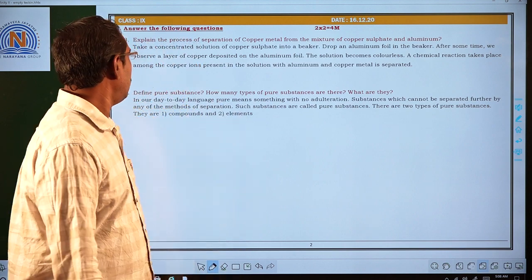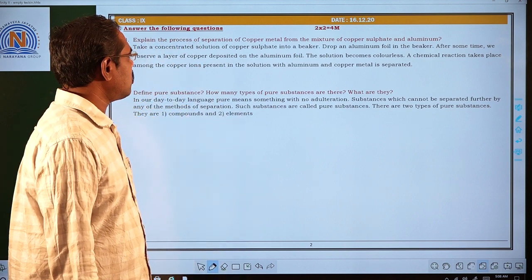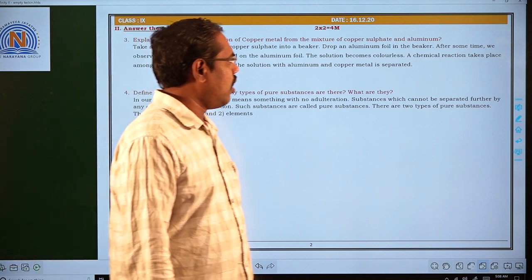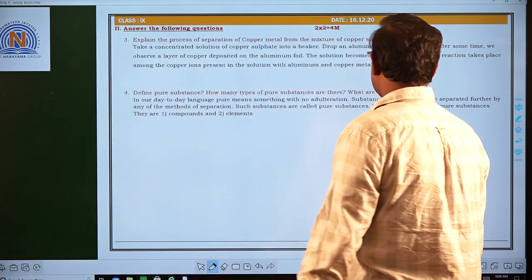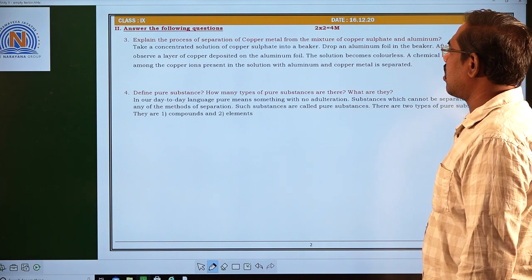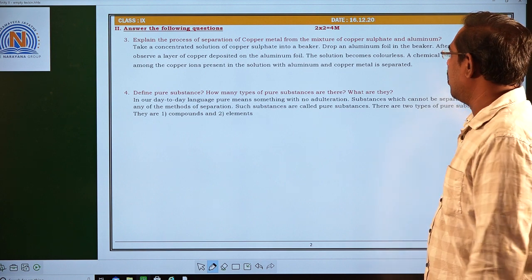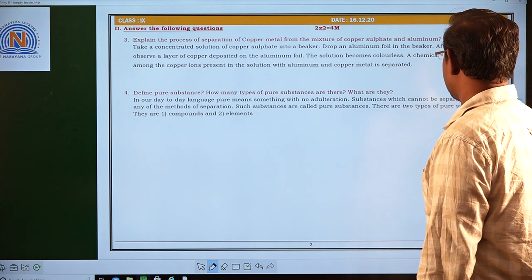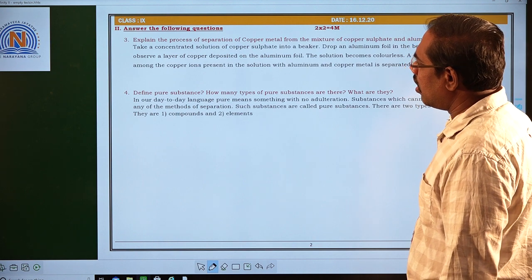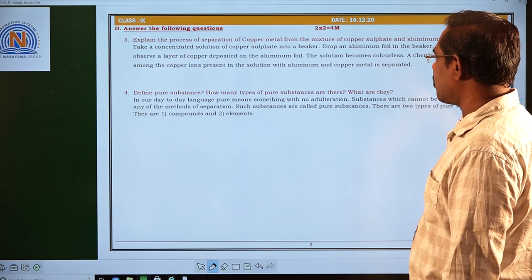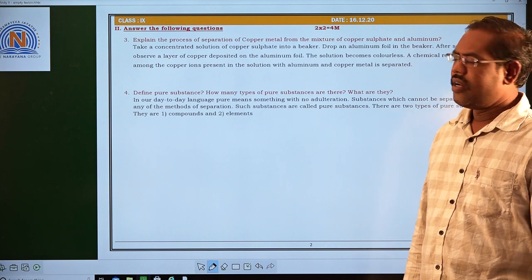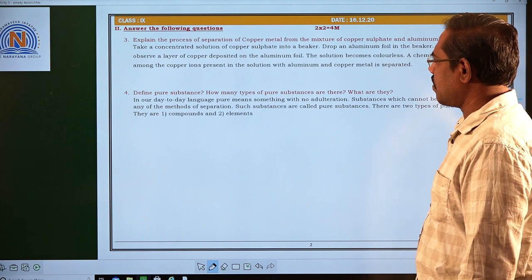So here we observe: take a concentrated solution of copper sulfate in a beaker and drop an aluminum foil in the beaker. After some time we observe a layer of copper deposited on the aluminum foil. The solution becomes colorless. A chemical reaction takes place between the copper ions present in the solution and aluminum, and copper metal is separated.